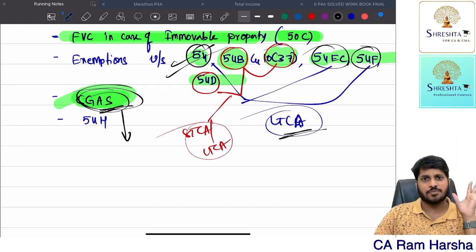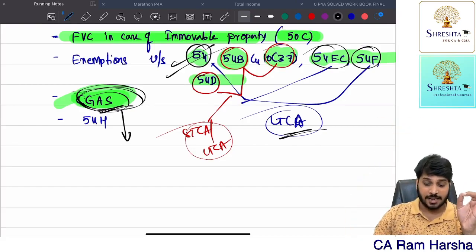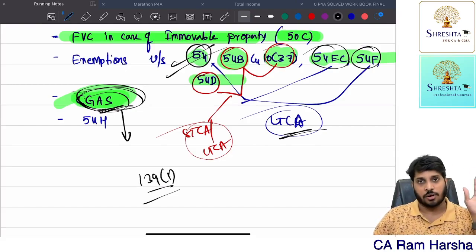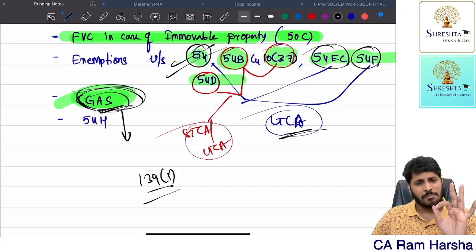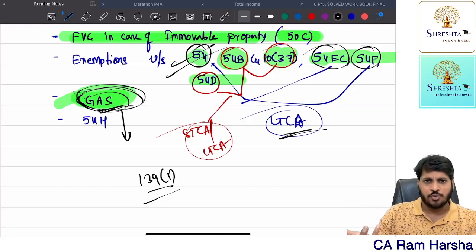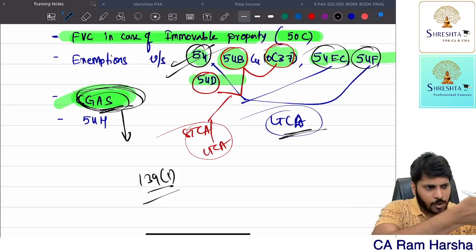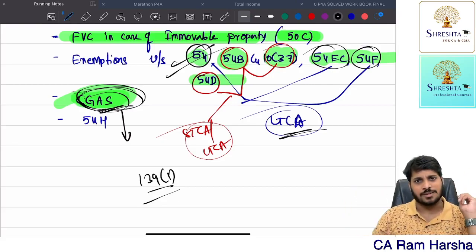I will give you exemption at the time of filing IT return itself. If you don't deposit in capital gain account scheme within the 139 subsection 1 due date, I will not give you exemption at all. But sir, you may say, sir, I have time limit of 2 years, 3 years to buy new asset. Okay, you buy the new asset within 2-3 years only. But what is the proof that you will invest in the new asset within 2-3 years? The proof is the deposit in capital gain account scheme, a separate special bank account. You deposit, fine, you claim exemption.